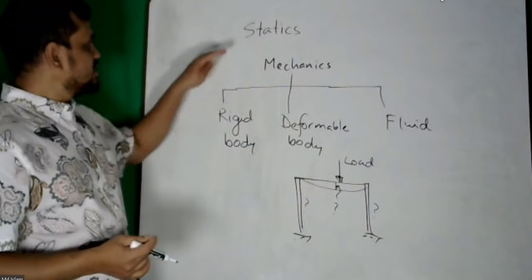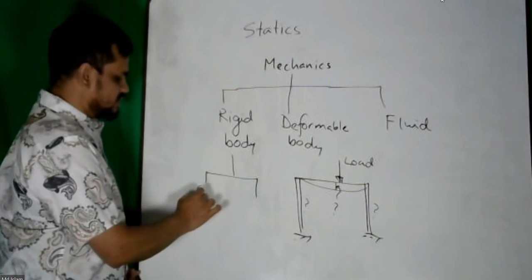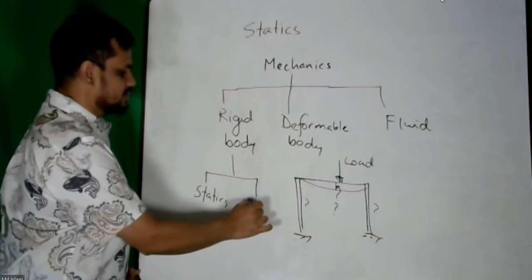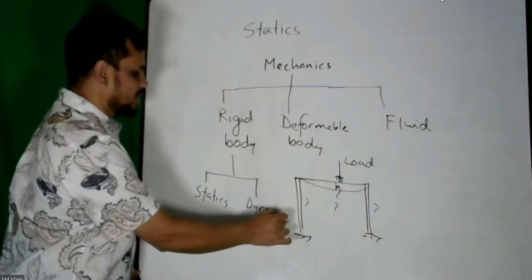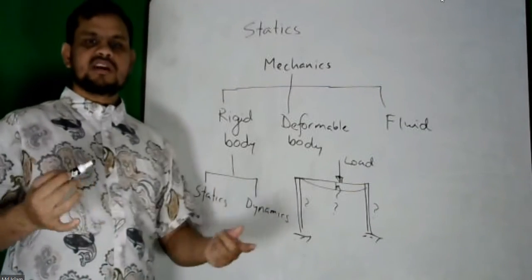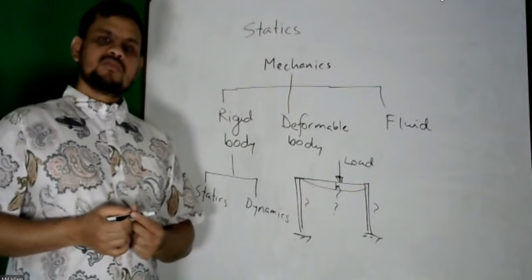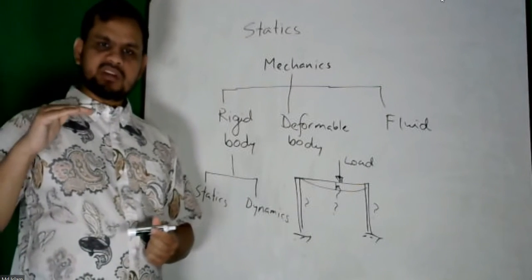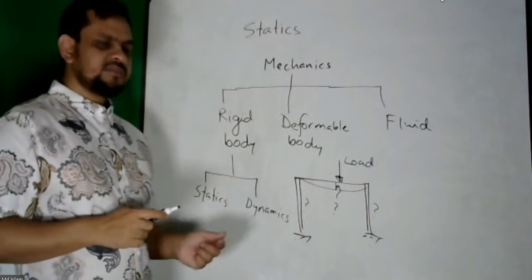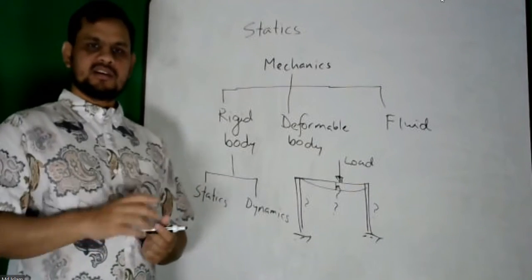So statics is part of rigid body. Rigid body again has two parts: one is statics, the other is dynamics. What is statics? Statics means if my body is static, if my body does not move, or if it moves at a constant speed, that is also called statics. Dynamics is if the body has some force on it, then it will accelerate.